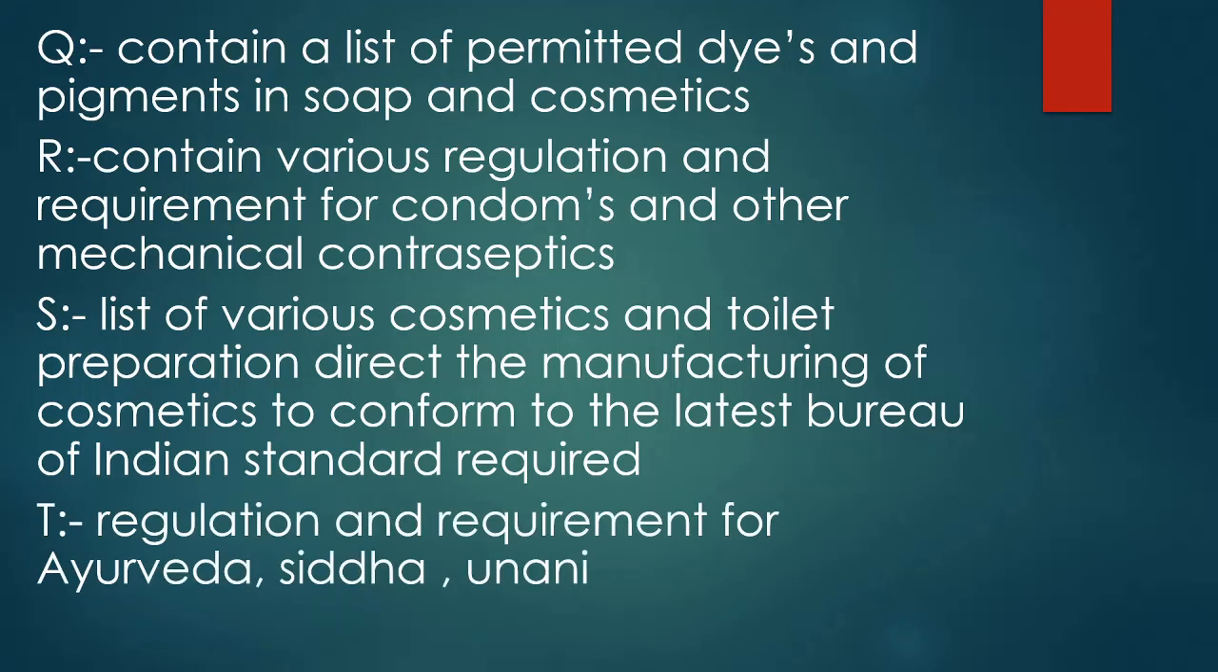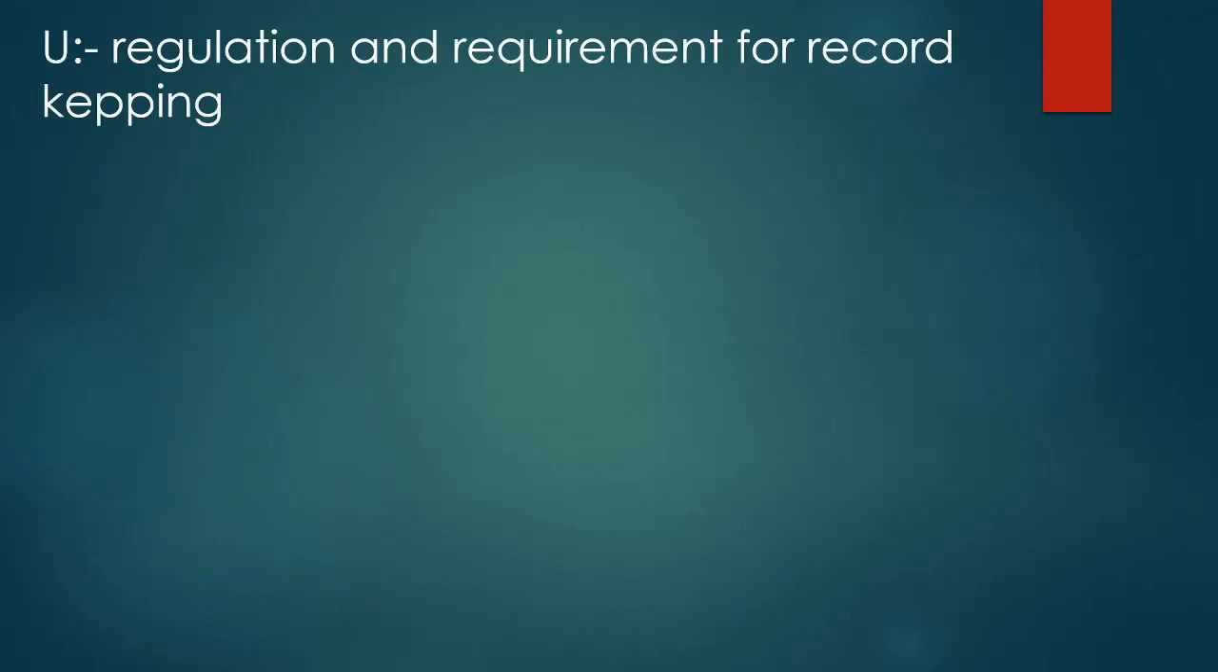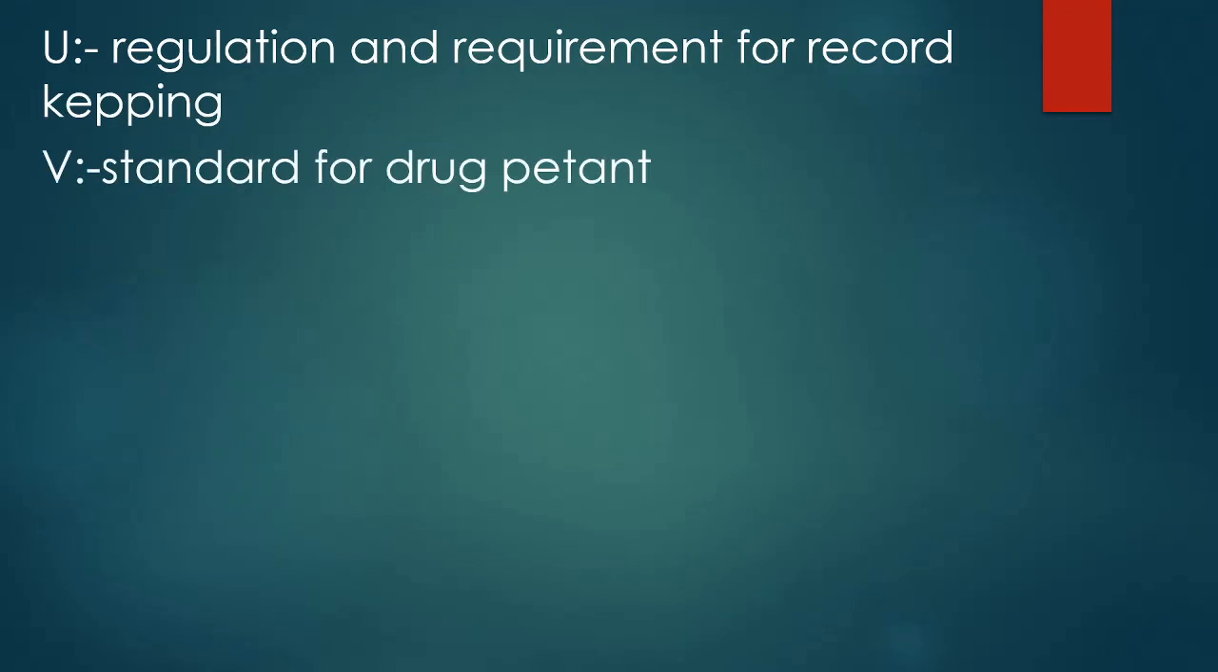Schedule T contains regulation and requirement of Ayurveda, Siddha and Unani. These are the other types of medications that are used in India, that is Ayurveda, Siddha and Unani. Schedule U contains regulation and requirement for record keeping. Now, what do you mean by record keeping? How many drugs you have sold, your bills, how many drugs you have ordered from the company, what your sale of the drug is. All these details should be recorded neatly.